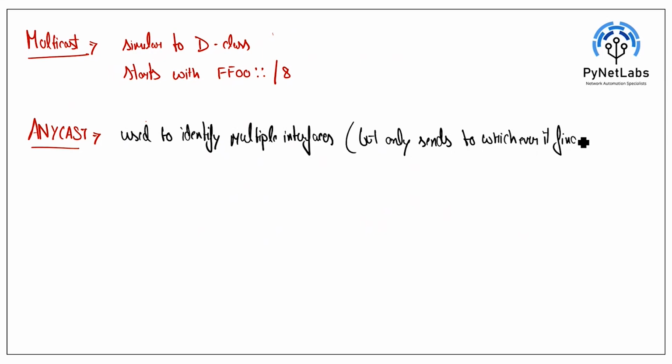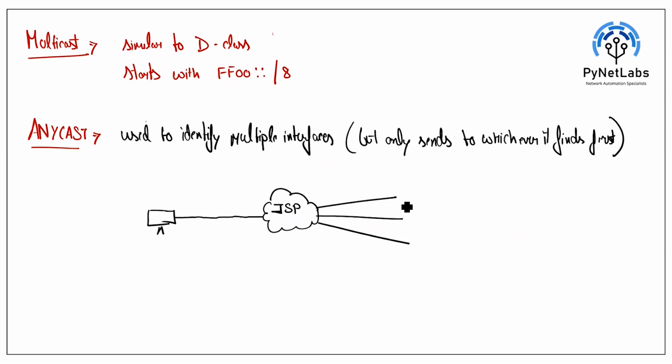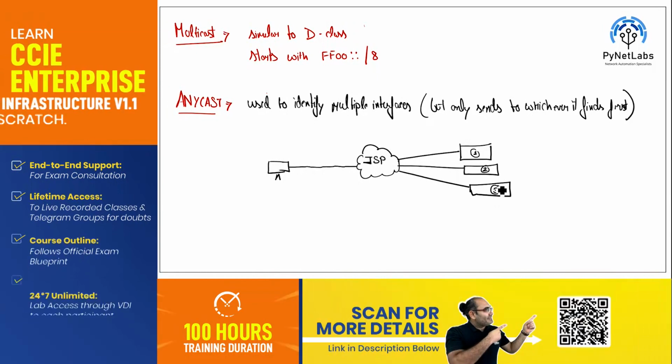Now let me give you one example of what exactly Anycast is. Let's say you are a user sitting in a home environment with an internet connection from your ISP, and your ISP is connected to various public servers over the internet. You have server 1, server 2, server 3.